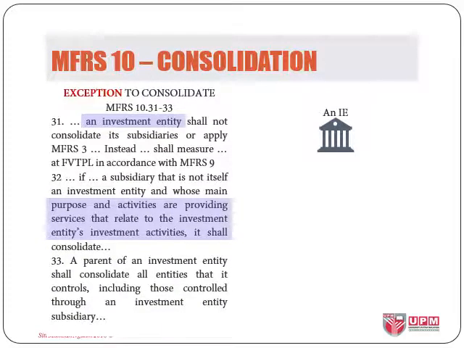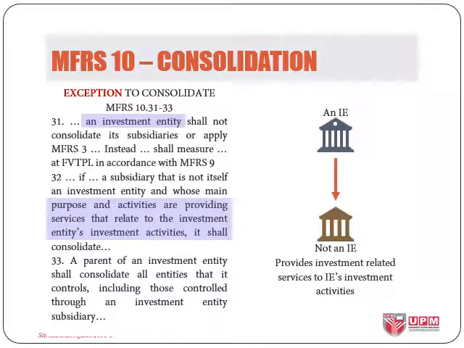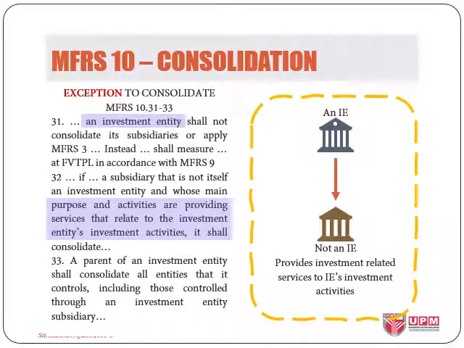As stated in paragraph 31, in general, an investment entity shall not consolidate its subsidiaries. However, if the investment entity has control over another entity that is not an investment entity and whose main purpose and activities are to provide investment-related services to the investment entity, it shall still consolidate.